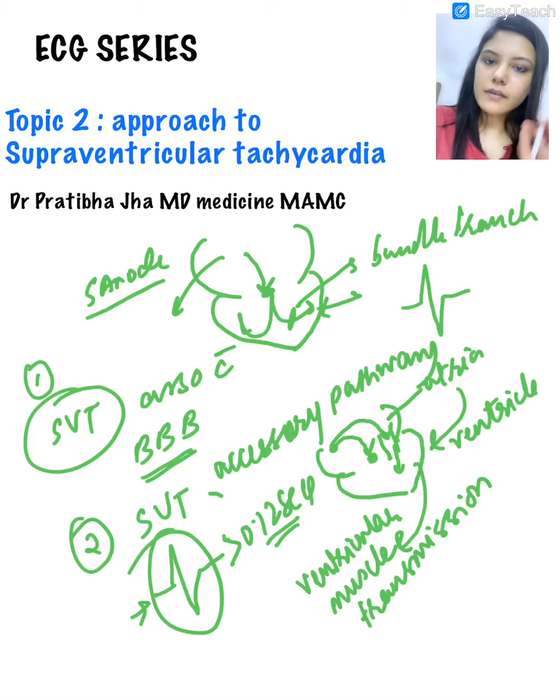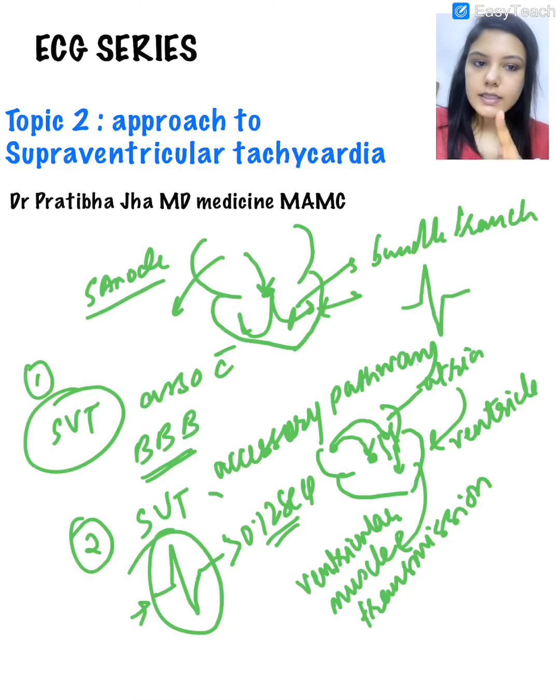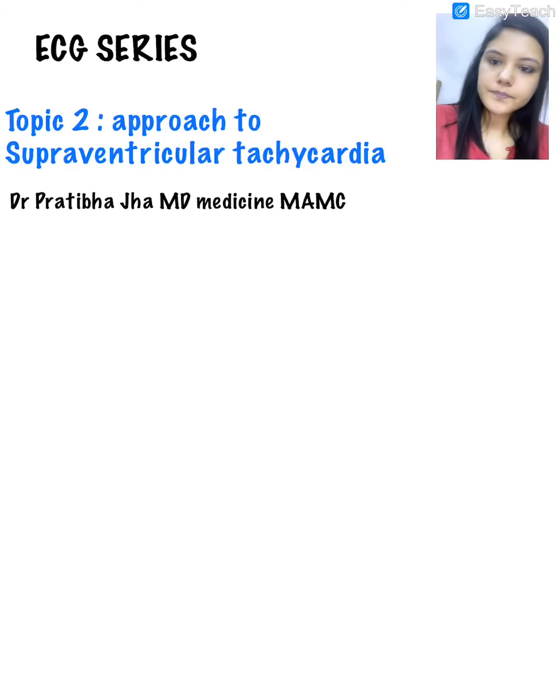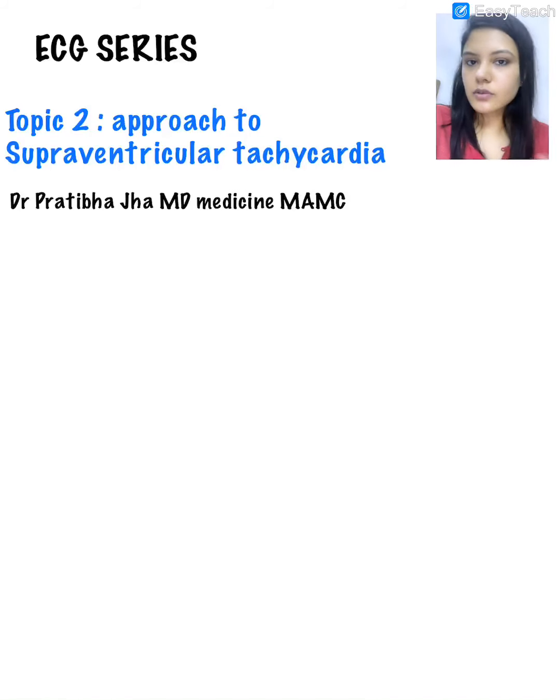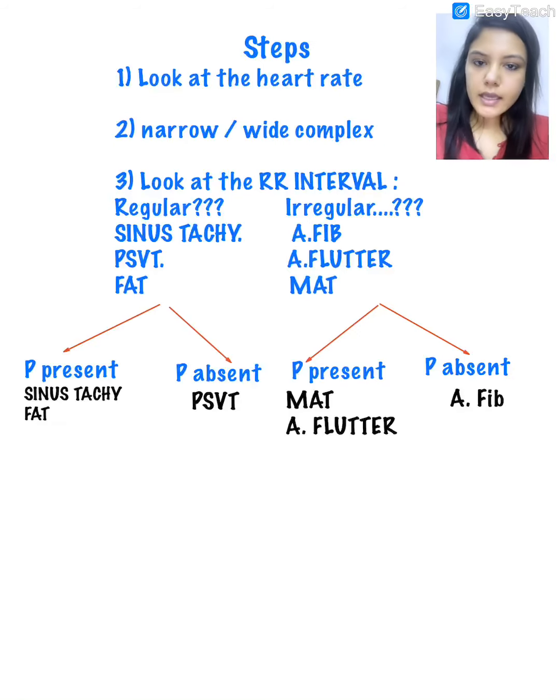So when the supraventricular tachycardia is associated with, one, bundle branch block and, second, accessory pathway, then there can be a wide QRS complex even in supraventricular tachycardia. But these are exceptions. These are not common. These are exceptional situations, and they require a different set of criteria to diagnose. But let's stick to our discussion of approach to supraventricular tachycardia.